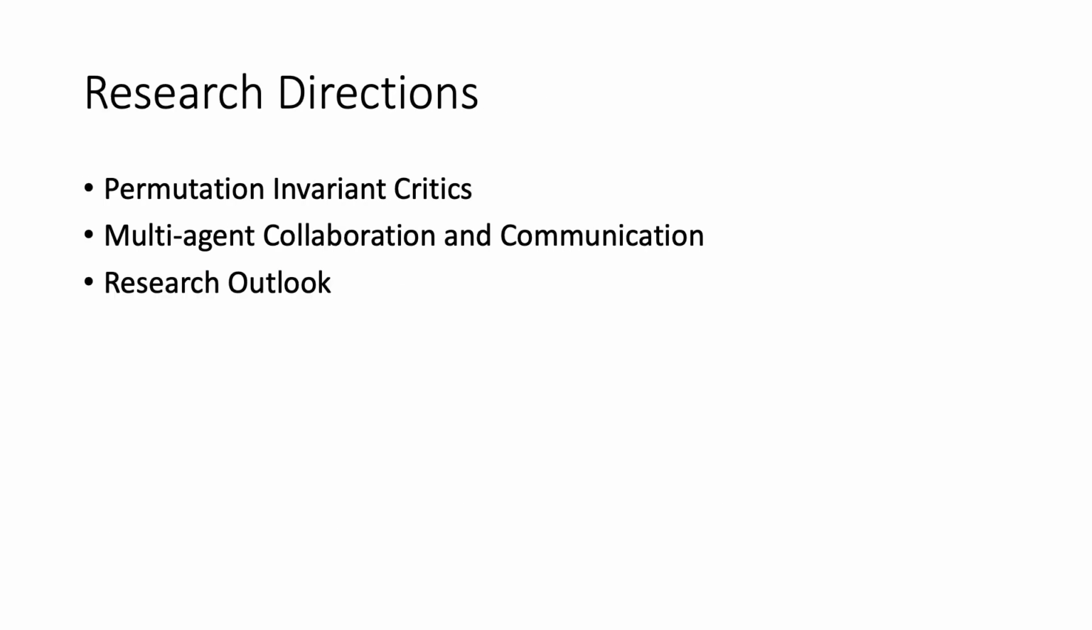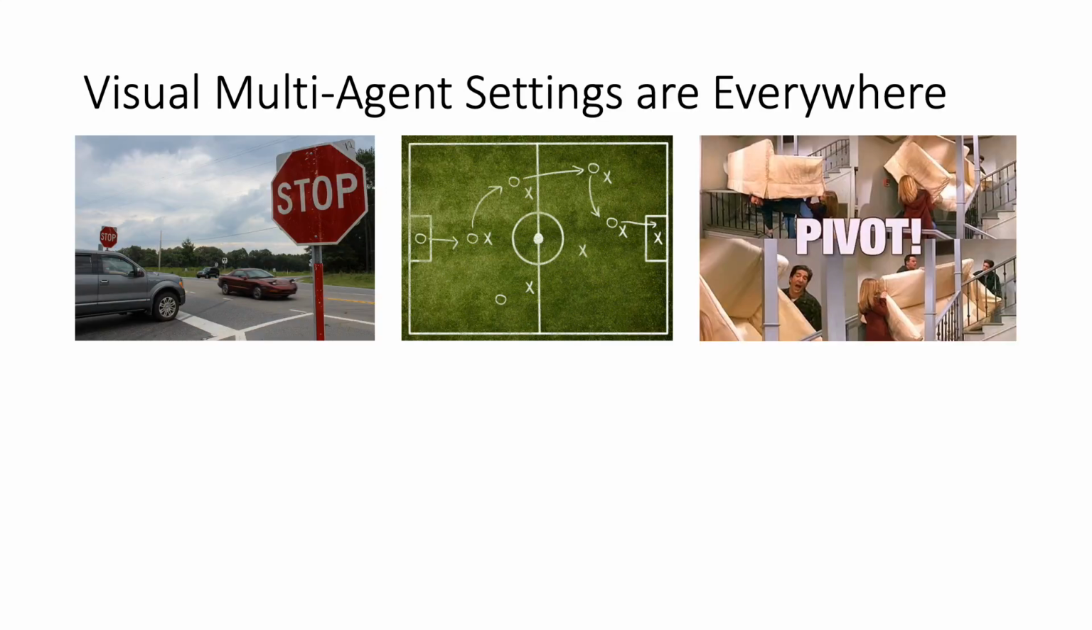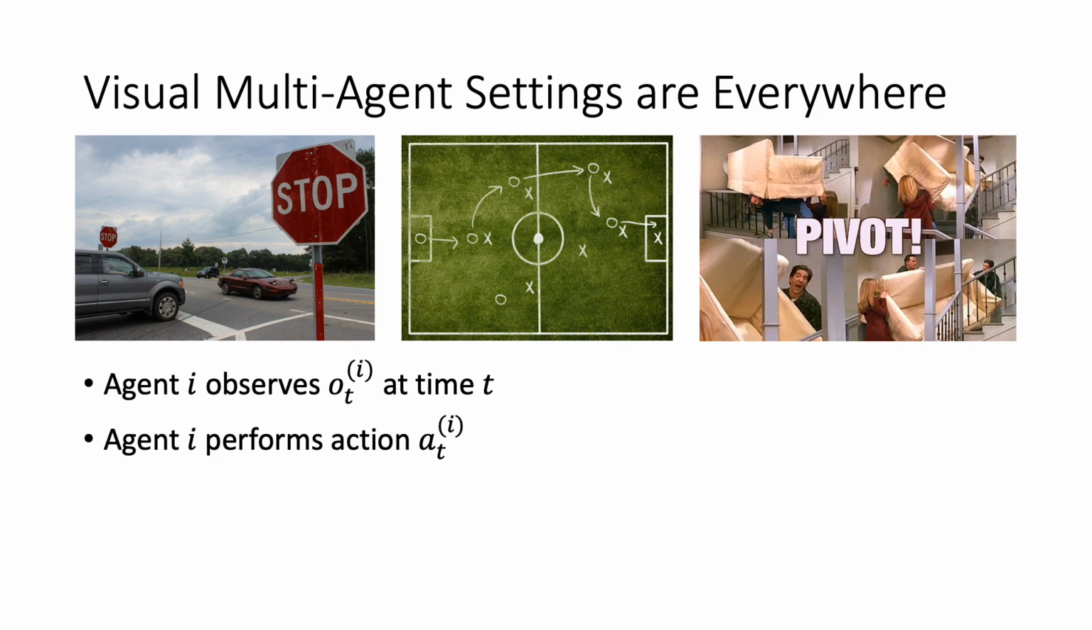Specifically, I will talk about permutation invariance and multi-agent collaboration and communication before concluding with a few pointers on future work. As mentioned before, visual multi-agent settings are everywhere. We are generally dealing with multiple agents. Agent i observes o_t^i at time t and is asked to perform an action a_t^i, upon which the environment changes and the agents receive a reward.